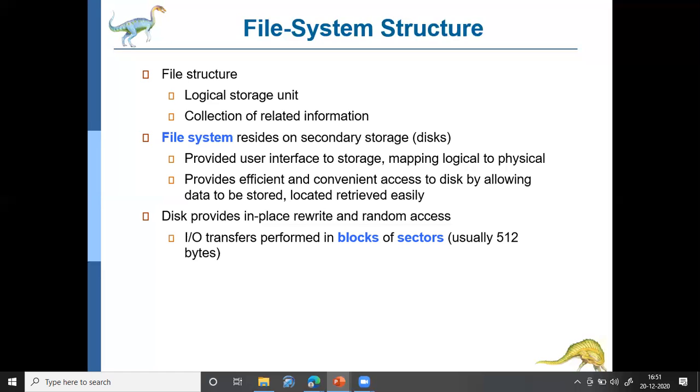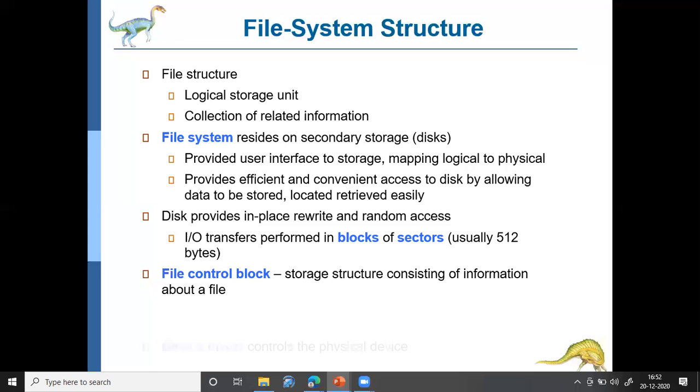Another important thing you should know is that the logical storage of the disk is different from the physical storage. This is similar to memory, where the logical memory is different from the actual physical memory. So here also we'll have a different logical storage and different physical storage. For every file, there will be something called a file control block, FCB, which contains all the structural information about a file.